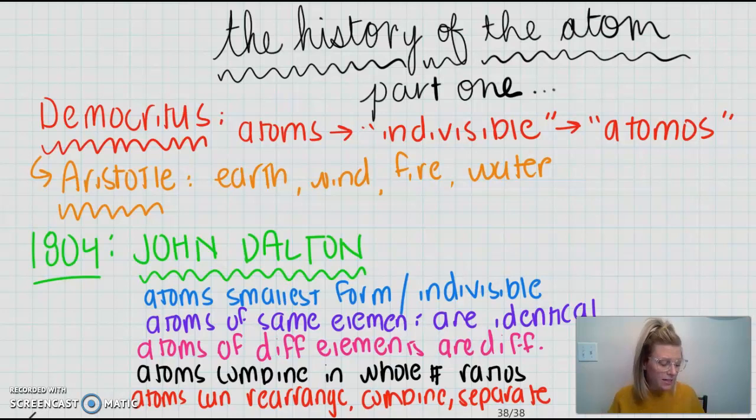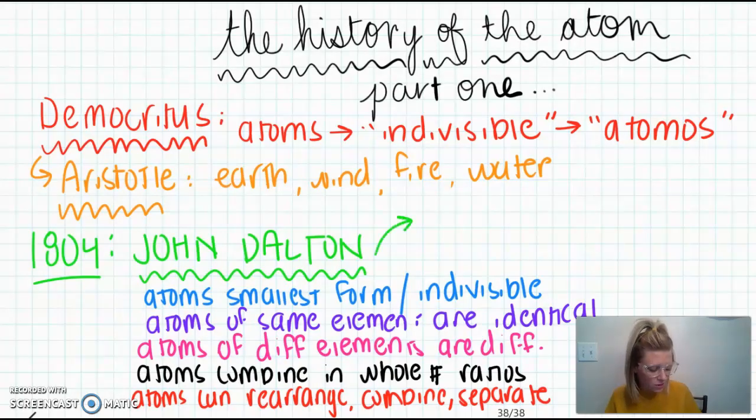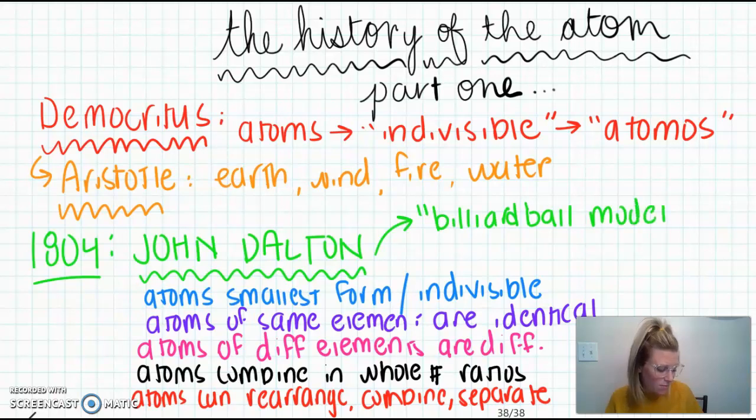And for each of our scientists, we like to give them a nickname for what their theory was called. Now, John Dalton's theory is lovingly nicknamed the billiard ball model. Okay, so the billiard ball model. And if you're not familiar with what billiard is, remember that most of these scientists are going to be English or European, and billiards is the same thing as shooting pool.